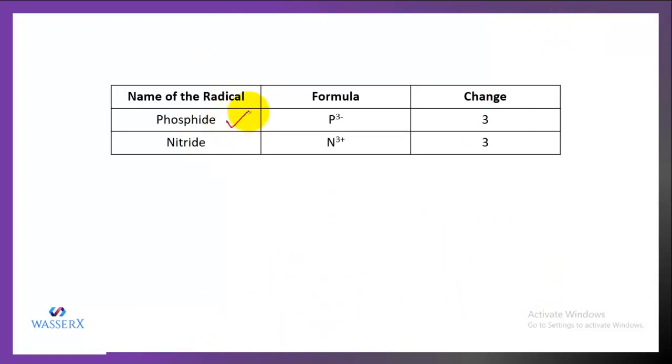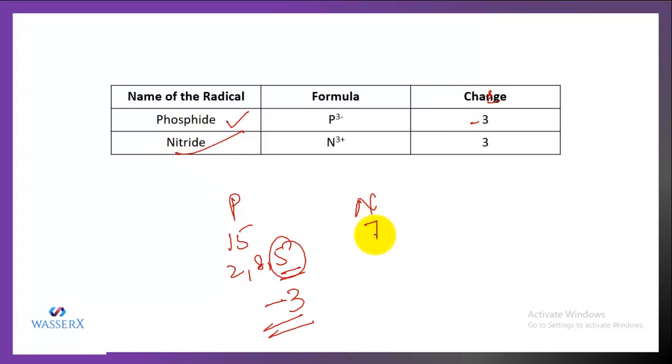We have the radical phosphide. What is phosphide? Phosphide is actually phosphorus only. Phosphorus possesses 15 atomic number. Configuration is 2, 8, 5. And if we look at its valence electron, we can make out that its valency is -3. So what charge is there on phosphorus? That is -3. Nitride is nitrogen, atomic number 7, configuration 2, 5, valency is -3. So here also the valency is -3, not +3.